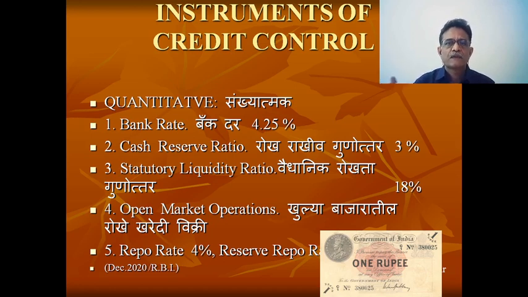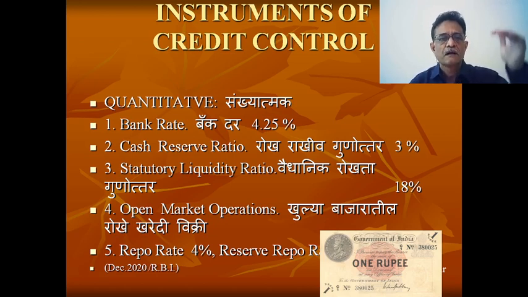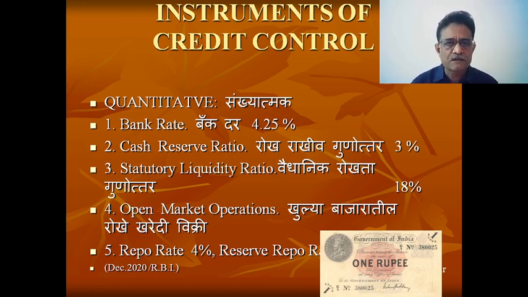In this way, an increase in SLR reduces the credit supply in the economy. An increase in CRR, an increase in SLR, an increase in bank rate reduces the credit creation capacity of that bank. But nowadays we are observing a recession. So during this period, a decrease in bank rate, a decrease in CRR, a decrease in SLR naturally leads to an increase in credit supply in the economy.